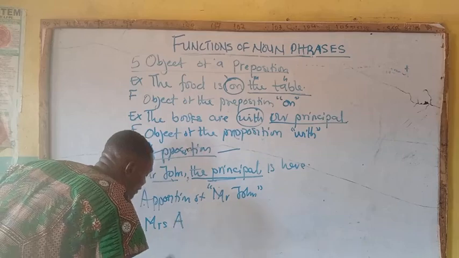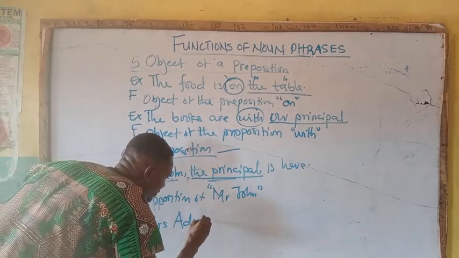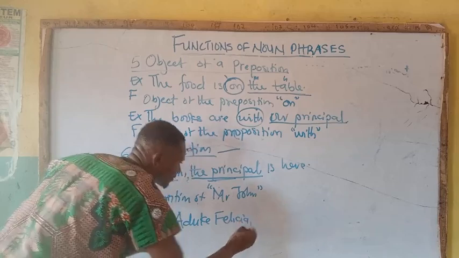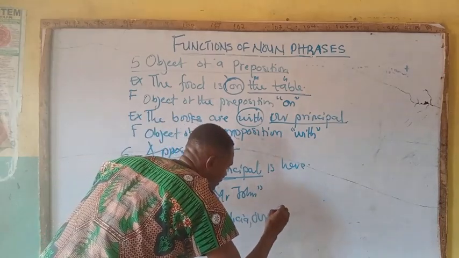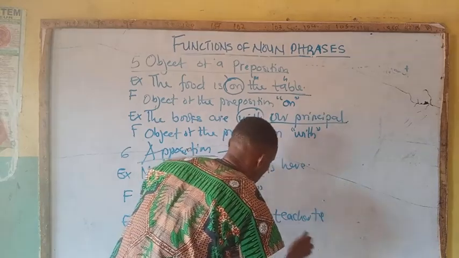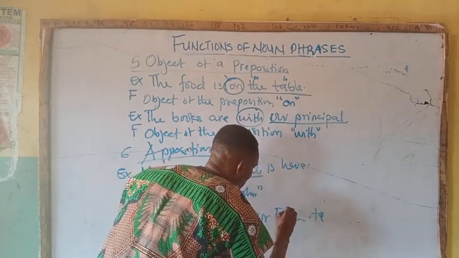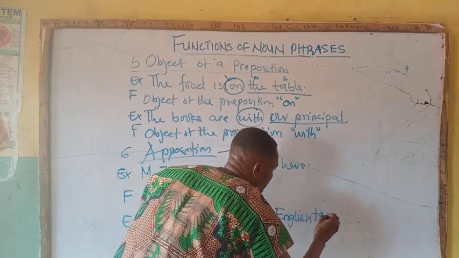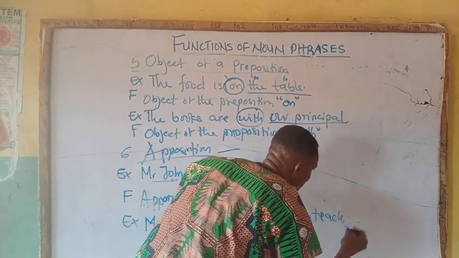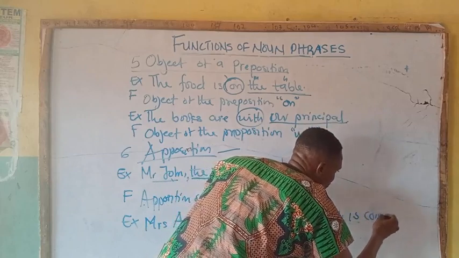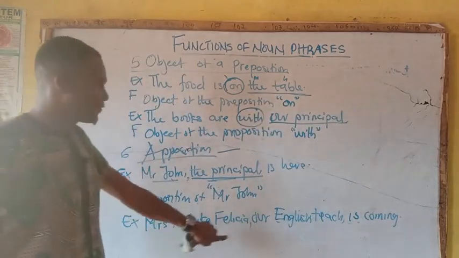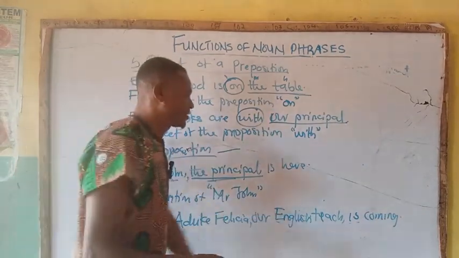So another example: Mrs. Aduke Felicia, our English teacher, is coming.